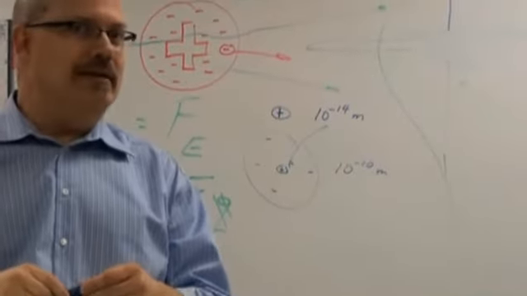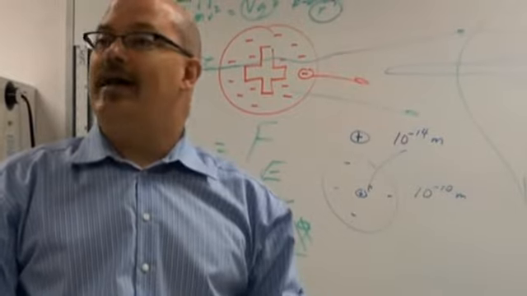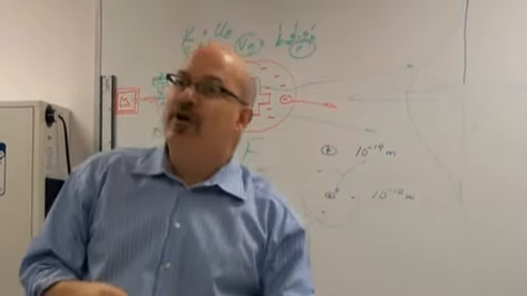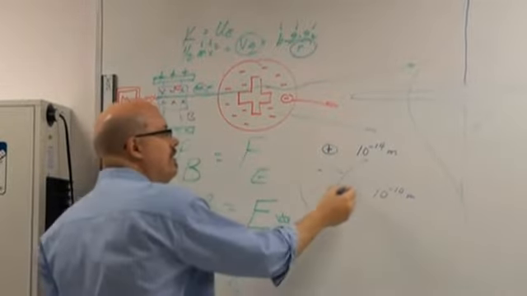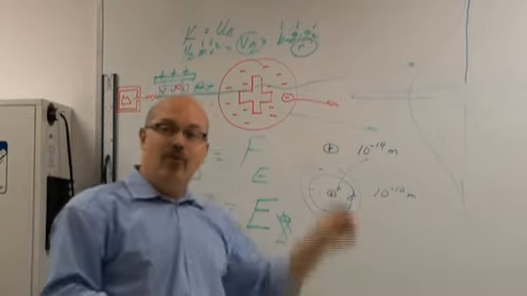Negative electrons doing something. What? We have no idea. At first they said that they were going in circular orbits, but that doesn't work. Okay, so they don't really know what they were doing.